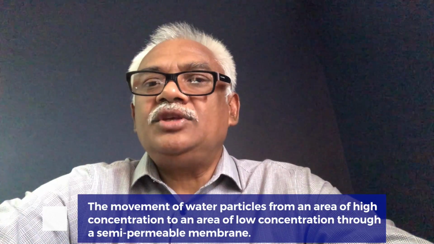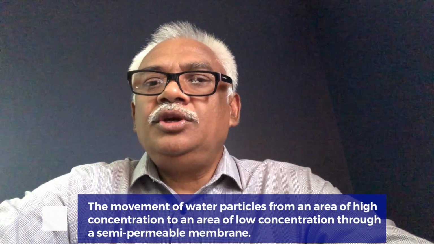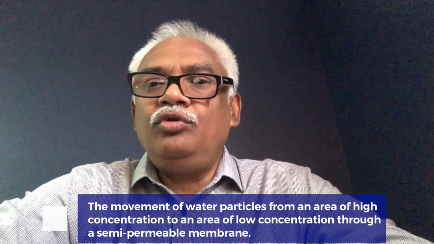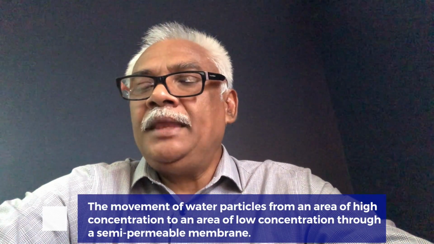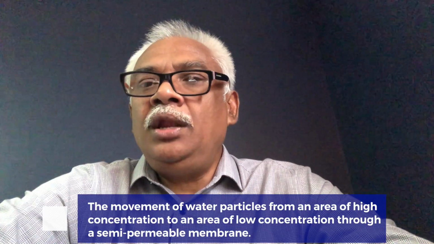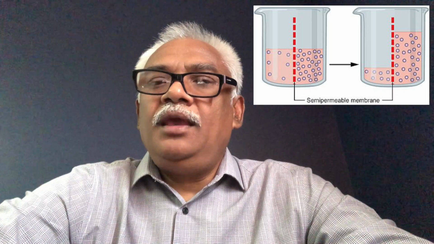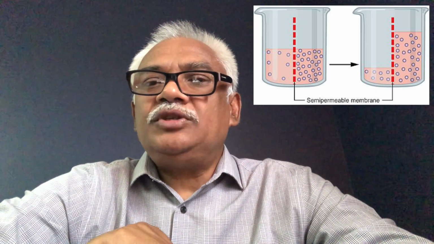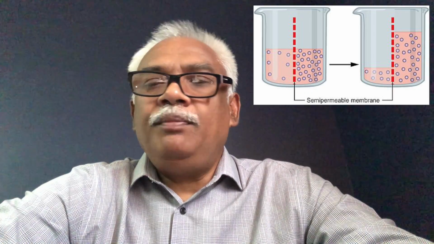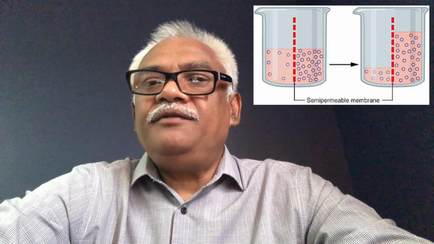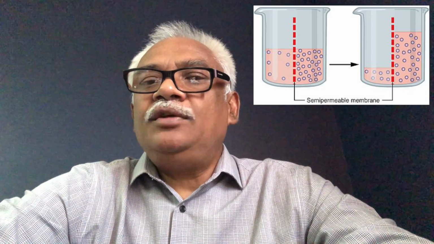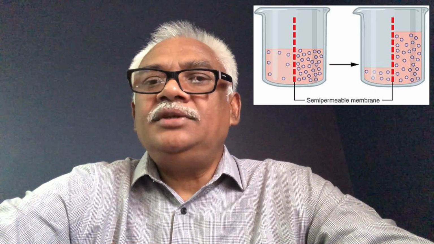But then there is osmosis, the movement of water particles from an area of high concentration to an area of low concentration through a semi-permeable membrane. A semi-permeable membrane is one which allows certain things to pass through and will prevent others from passing. For example, if we put cubes of fruit in a bowl with water, and we observe over time, what we'll notice is that the water particles would move from the bowl into the fruit pieces or cubes. Those pieces will eventually swell.